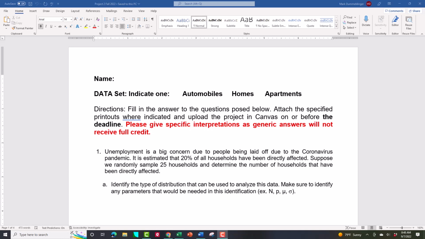All right, so in this video, the main purpose is to discuss what it is I'm having you work with. The second part of the class is all about distributions, my friend. Binomials, normals, discrete, continuous, sampling distributions, you name it, we got it. And the project's going to let you work with it a little bit. Some of it's going to be your data and some of it's not. For instance, this first question, you don't really have a lot of data that can be useful here. So I just made up a problem and you're going to work with it.